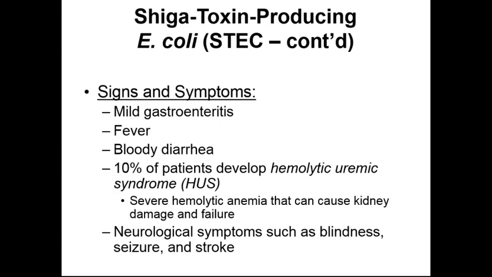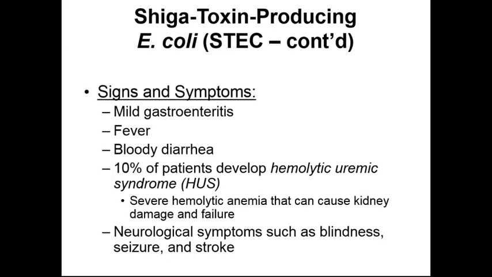If we look at some of the signs and symptoms of infection by Shiga-Toxin E. coli, or E. coli O157:H7, we're going to typically first see mild gastroenteritis, mild inflammation of the stomach, and some fever that will progress to bloody stool, bloody diarrhea, and in approximately 10% of the patients, they'll develop hemolytic uremic syndrome. This hemolytic uremic syndrome, or HUS, is going to cause the red blood cells to lyse to the point that anemia is induced in the patient.